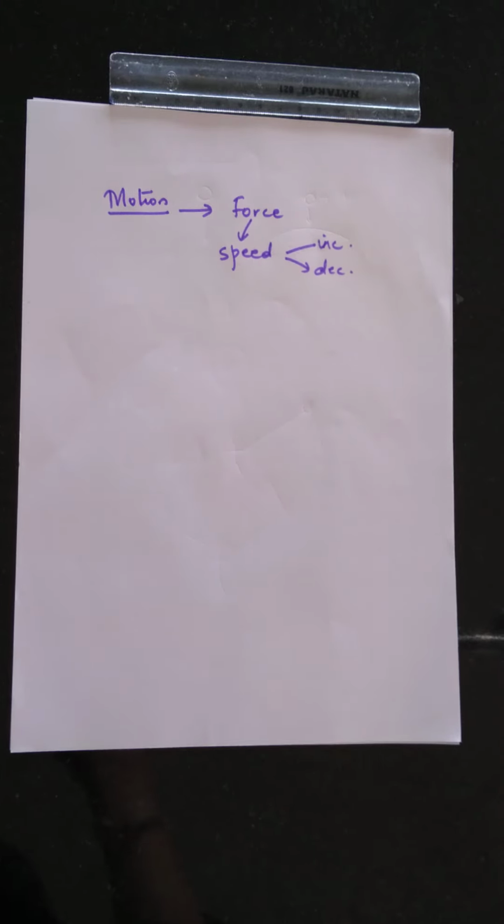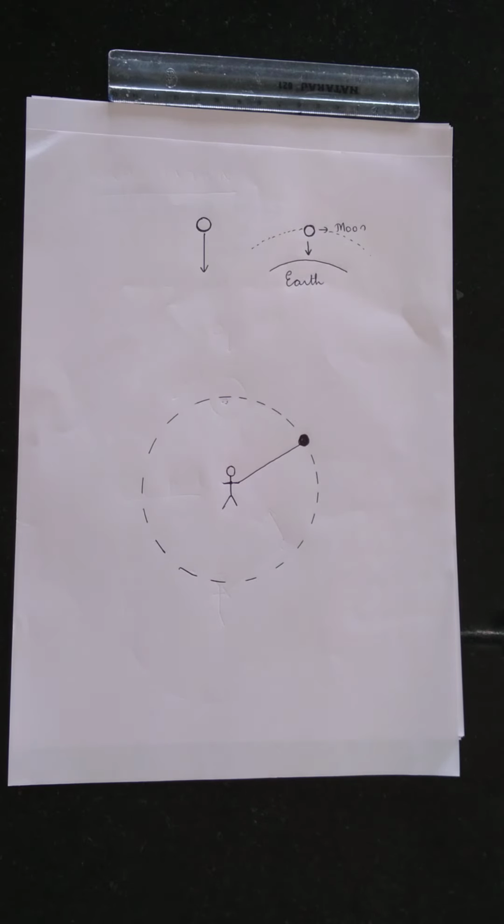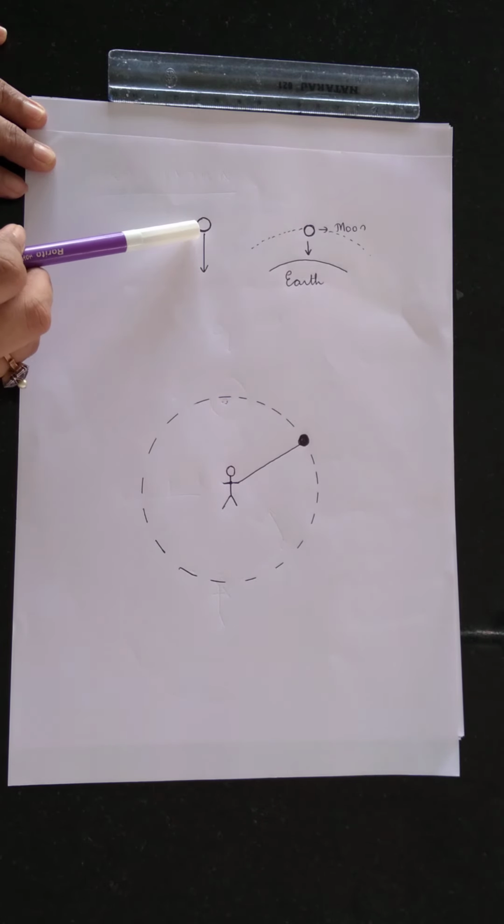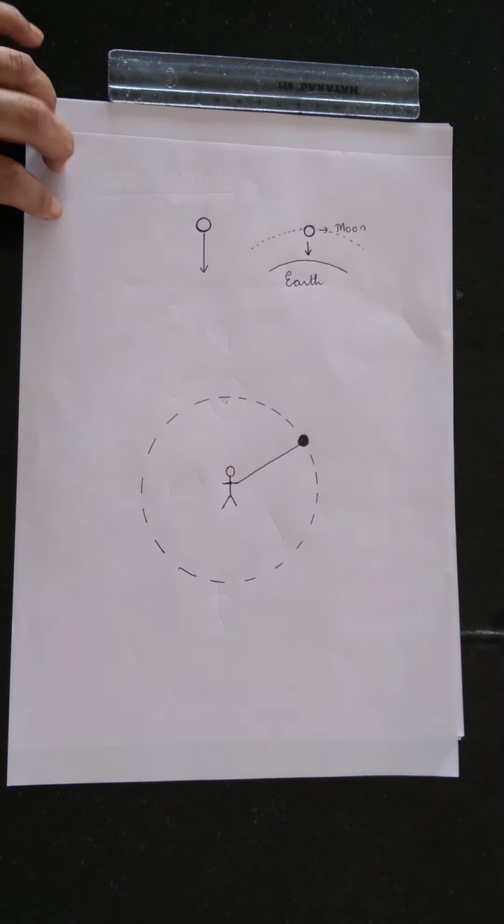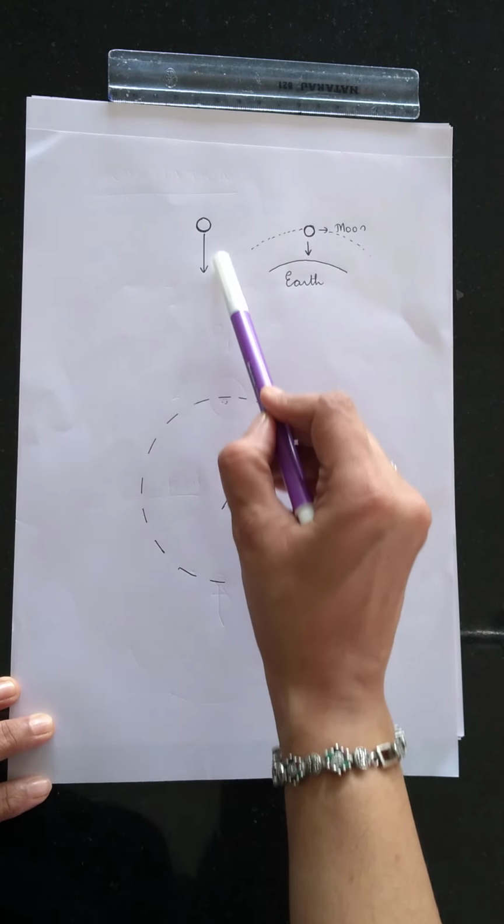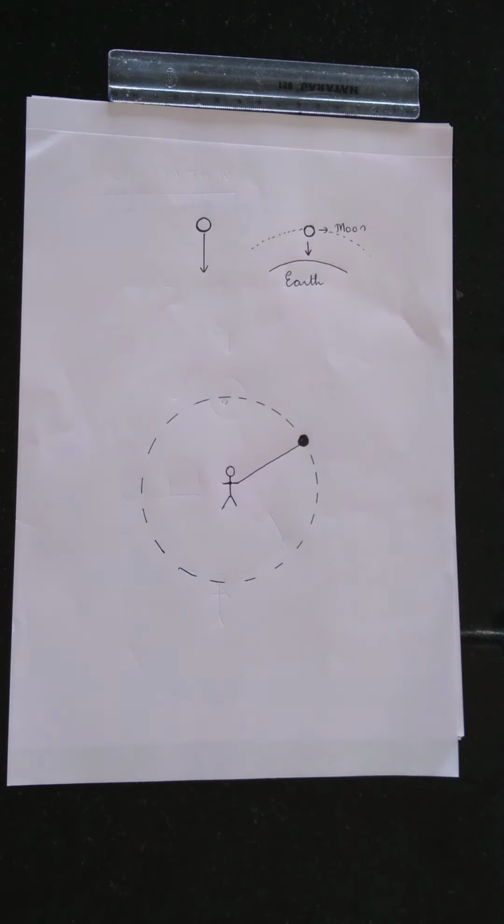Okay. Now, we also know that when an object is released from a certain height, it drops down towards the earth. Let us say, for example, we have a ball and we release this ball from a certain height and drop it towards the ground. So when we release the object from a certain height, it drops down towards the ground because of a force that is acting.